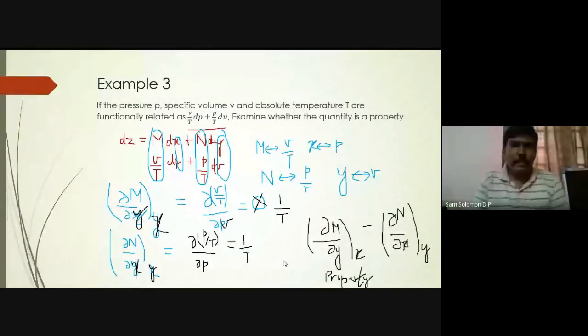So the last statement should be V by T into dP plus P by T into dV is a property. Whenever a question is given, conclude it. Write it as a statement and say, yes, the given quantity is a property. Only then the problem gets completed. If that statement is not there, then your answer is still incomplete. I hope you guys have understood this.